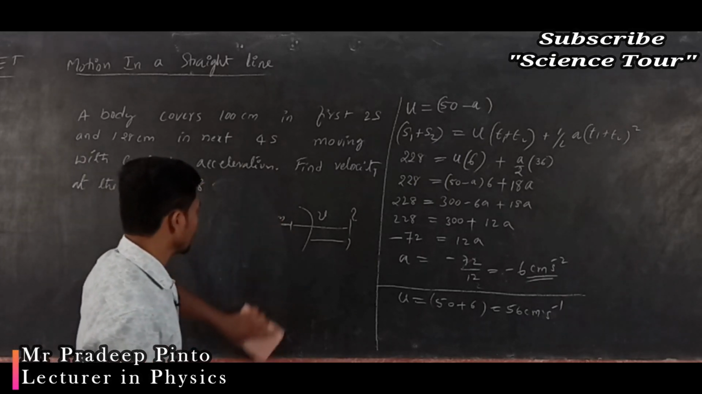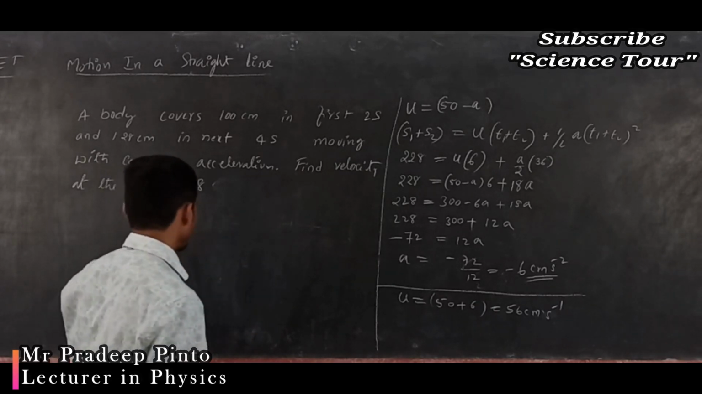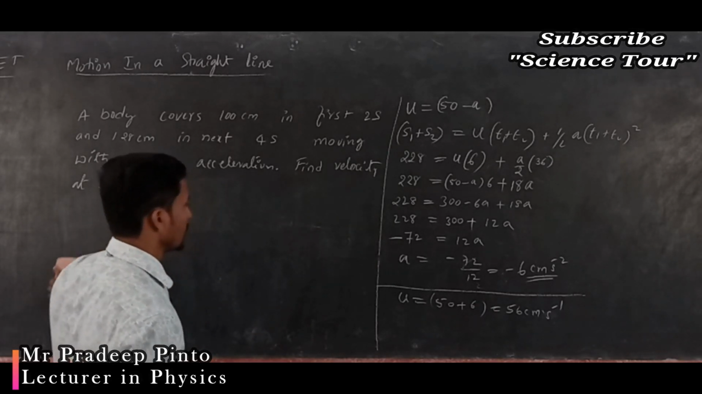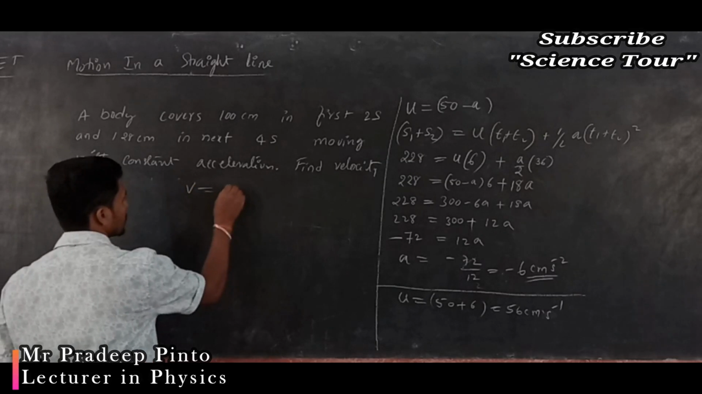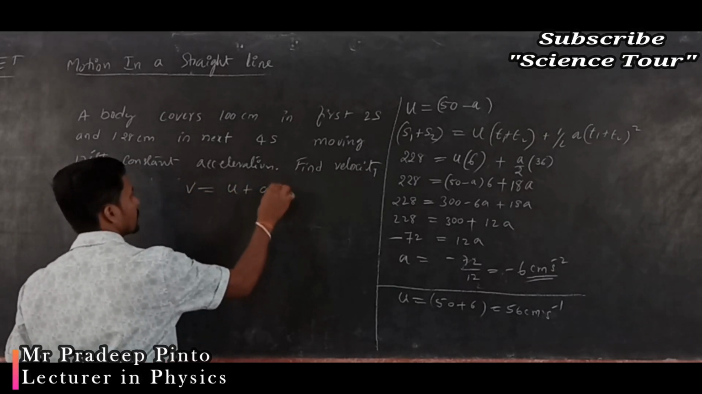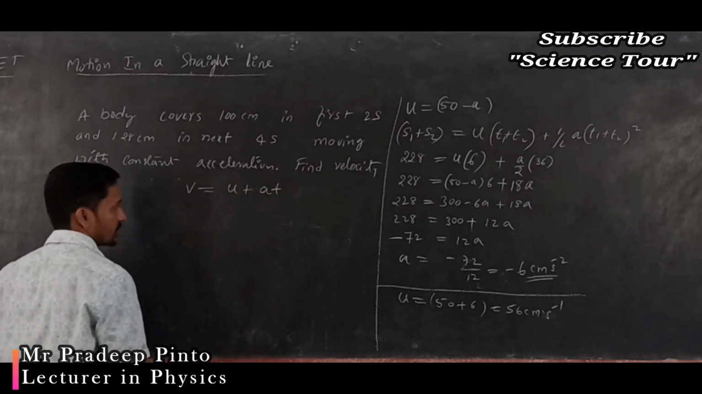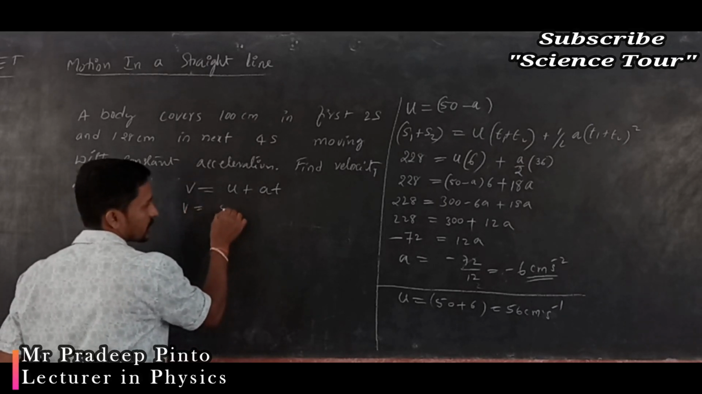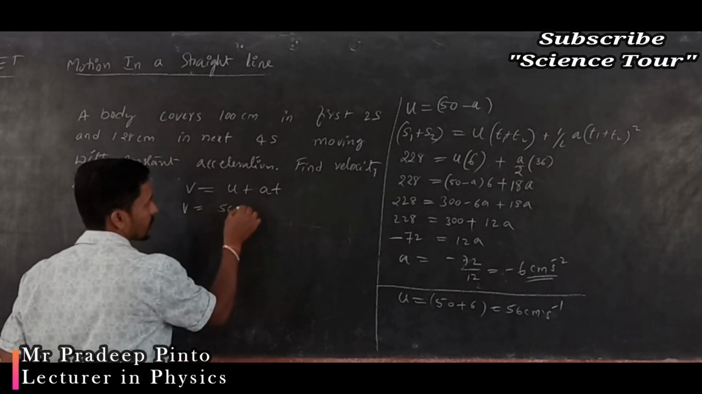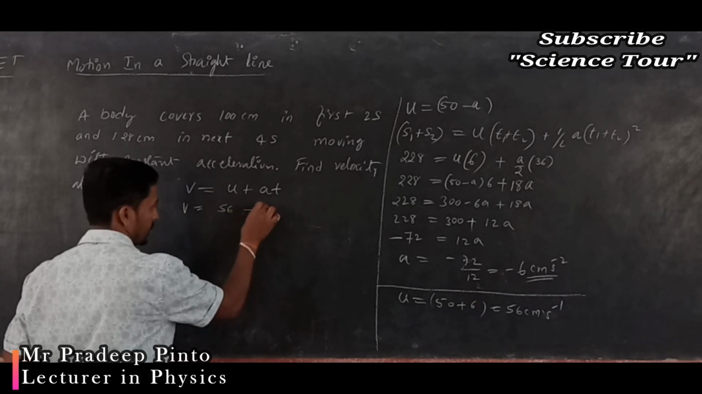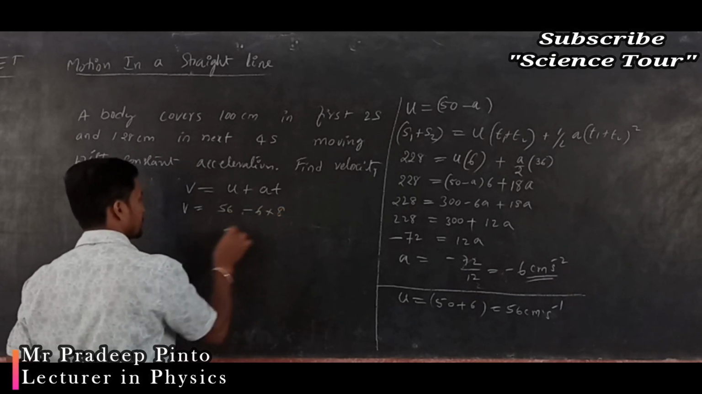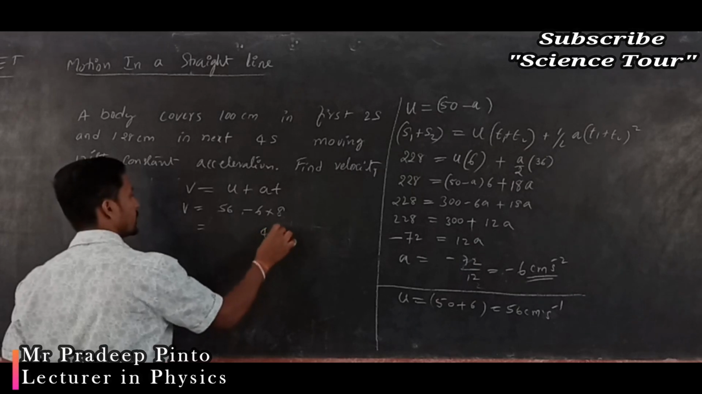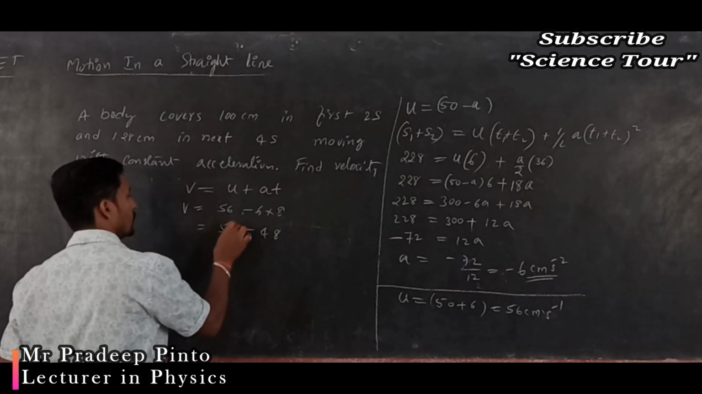This is given in centimeter per second, so we will work in centimeters. The final velocity is given by v equals v naught plus a t. Now v you have to find out. u is 56 plus minus 6 into 8, which is 56 minus 48.